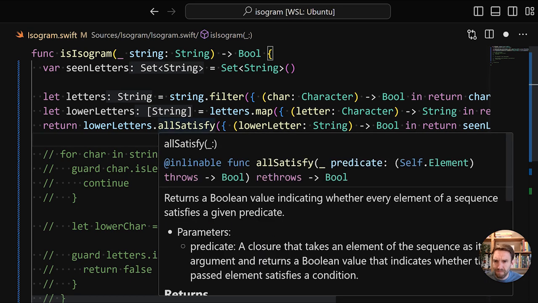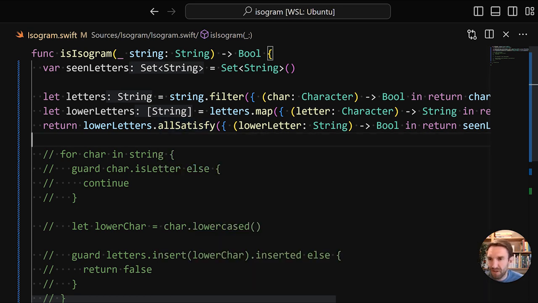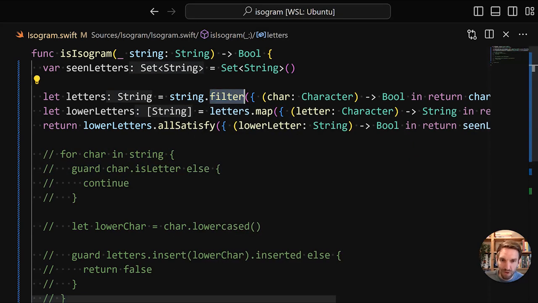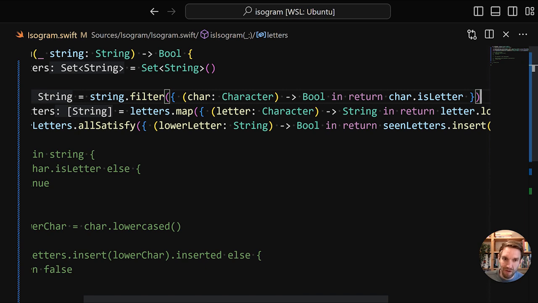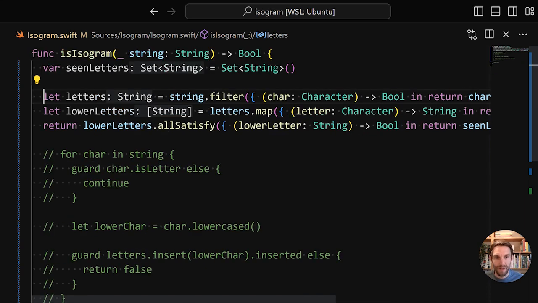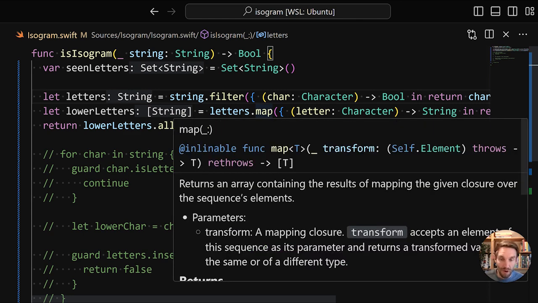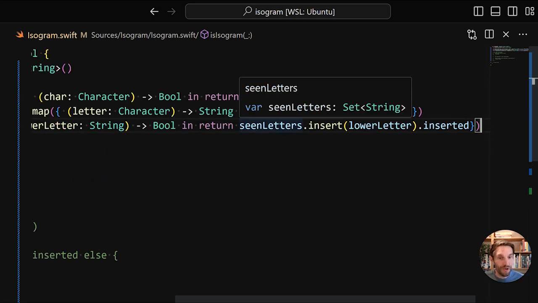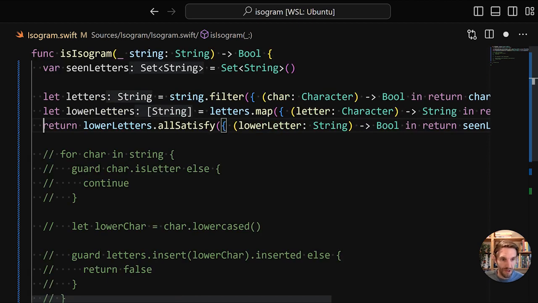So just because we have a lot of code here, let's go over it step by step. This bit of code where we iterate over the string and we only get the letters is converted to a filter call. So we're saying string.filter and we're only returning the characters where they are a letter. The second bit is converting those letters to their lowercase version, which we do via map. And then the final thing is allSatisfy, which means that for all the elements in the lowerLetters array, we must be able to insert it into the set without noting that it was already inserted.